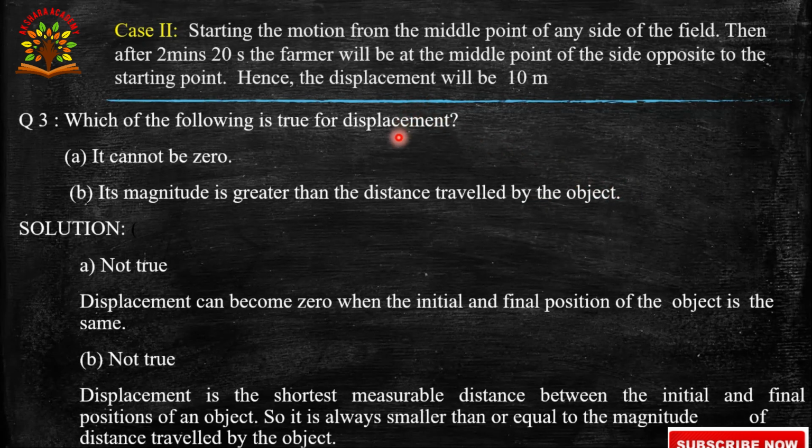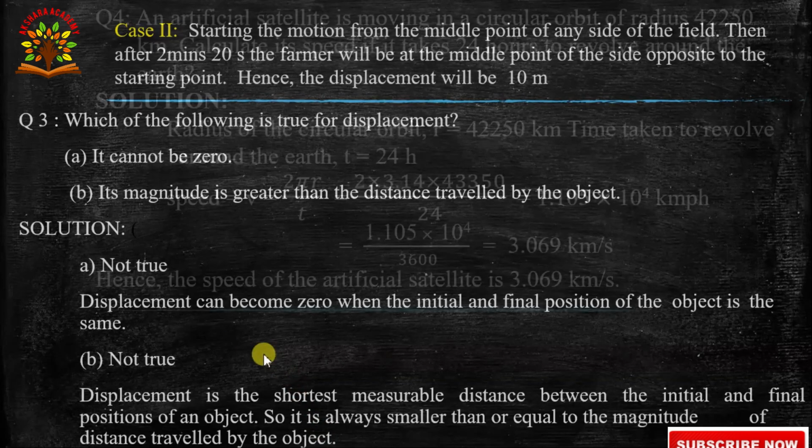This is also not true. Displacement is the shortest measurable distance between the initial and final positions of an object, so it is always smaller than or equal to the magnitude of the distance travelled by the object.